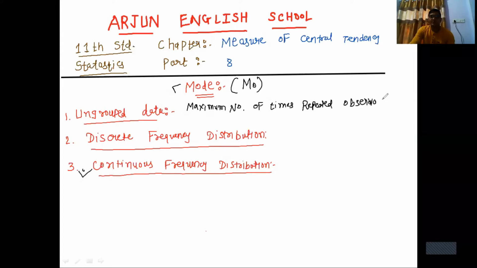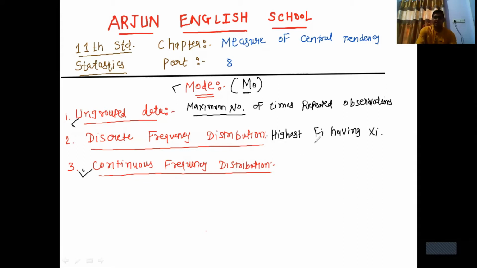Any observation which is repeated for the maximum number of times, we call it a mode in ungrouped data. In discrete frequency distribution, mode means the Xi having the highest Fi, that is highest frequency. Against this frequency, the opposite side observation is given, that is called mode in discrete frequency distribution.